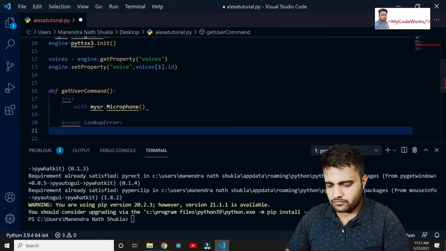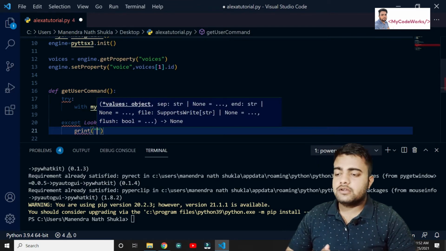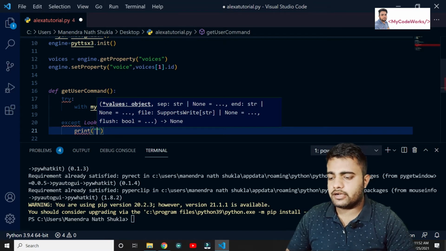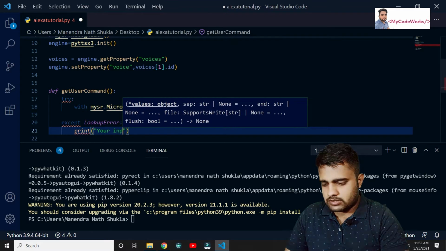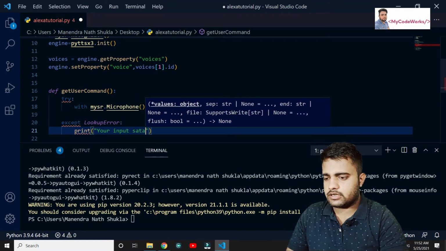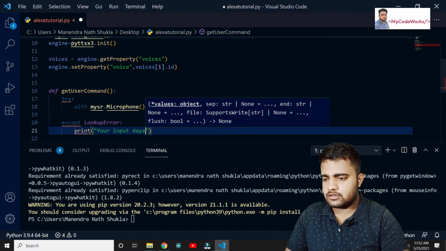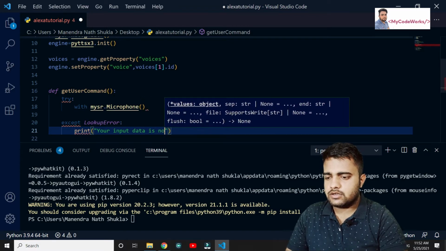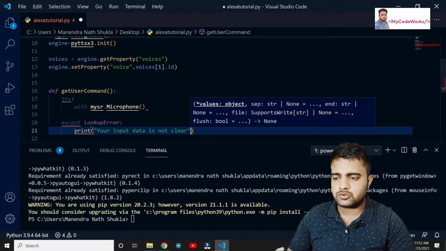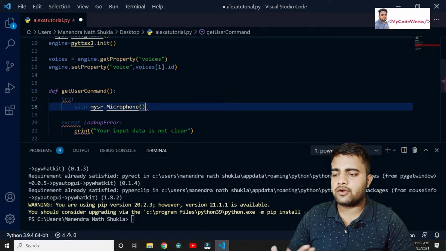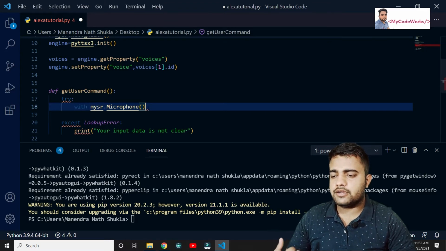After that we print something like: we are unable to read your input data, your input data is not clear. Some message should come if our microphone is not working properly or is not able to hear properly.